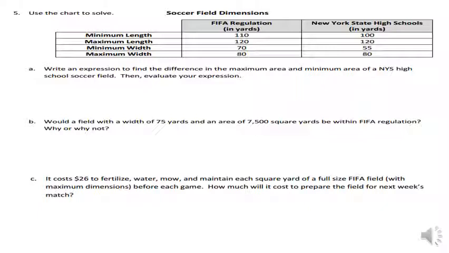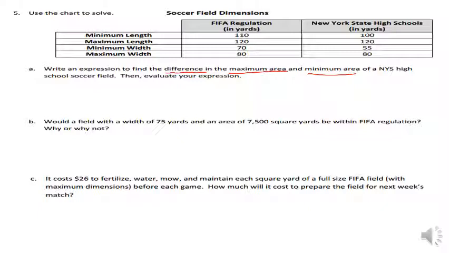Next one's a 3-part problem. It starts with A. Write an expression to find the difference in the maximum area and the minimum area of a New York City high school soccer field. Then evaluate your expression. All right, it says write the expression to find the maximum difference. So we know we're going to subtract the maximum area and the minimum area of a New York City high school soccer field.